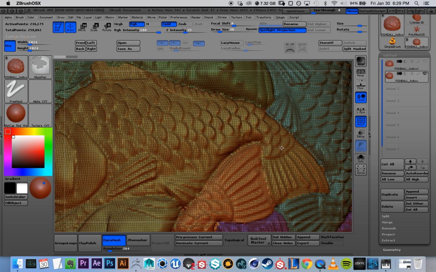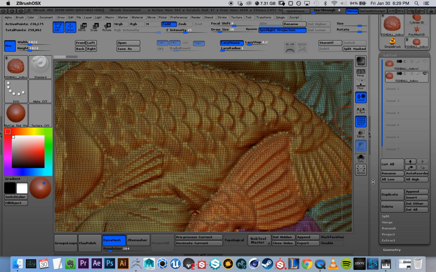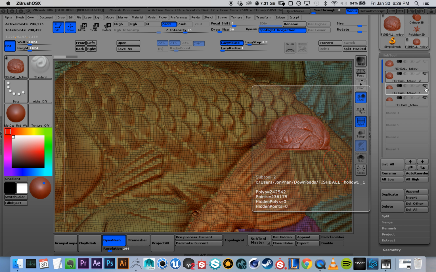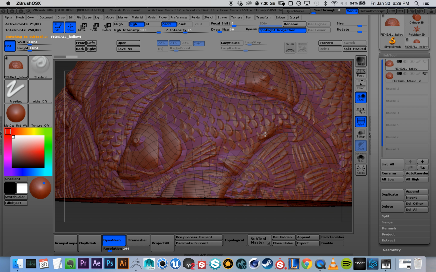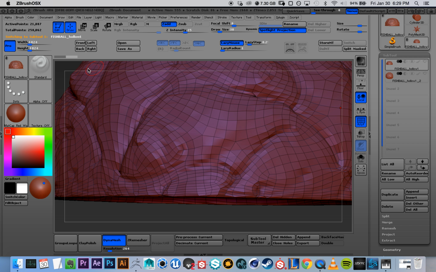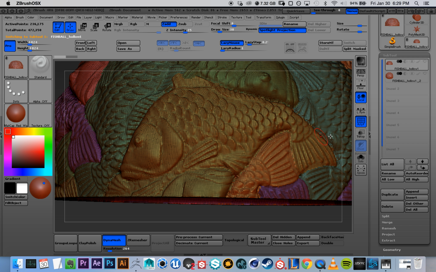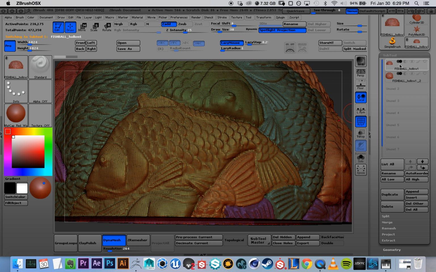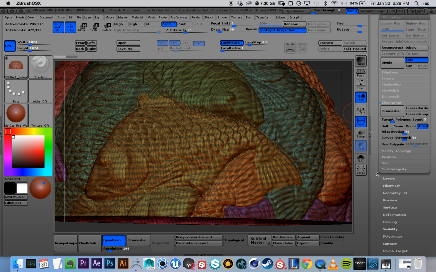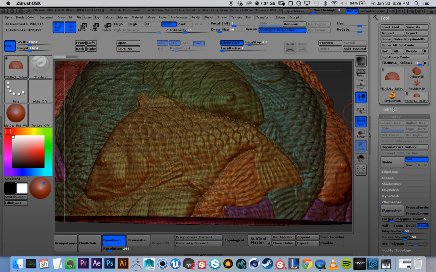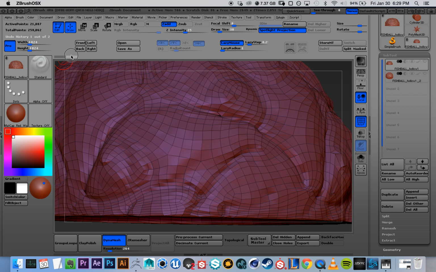So the first thing I do is take the original and duplicate it. Oops, let's just delete these. But anyway, I already created a duplicate. After duplicating it, this is the new one. I go to Geometry, ZRemesher. I keep the default settings and ZRemesh it, which gives me this.